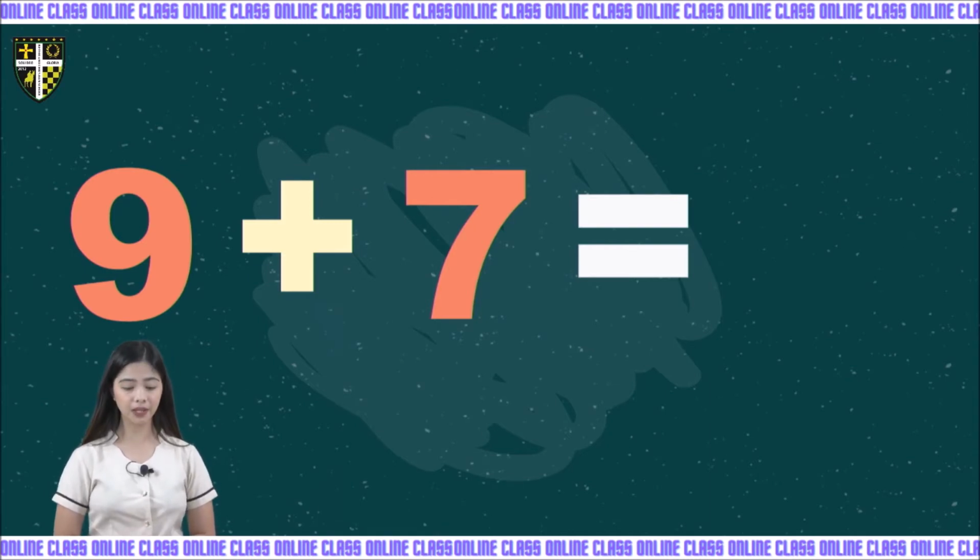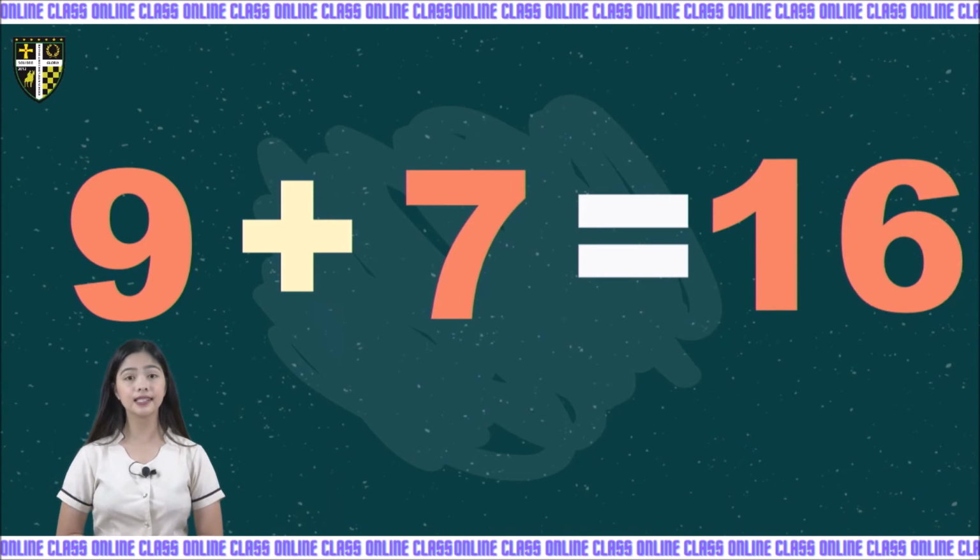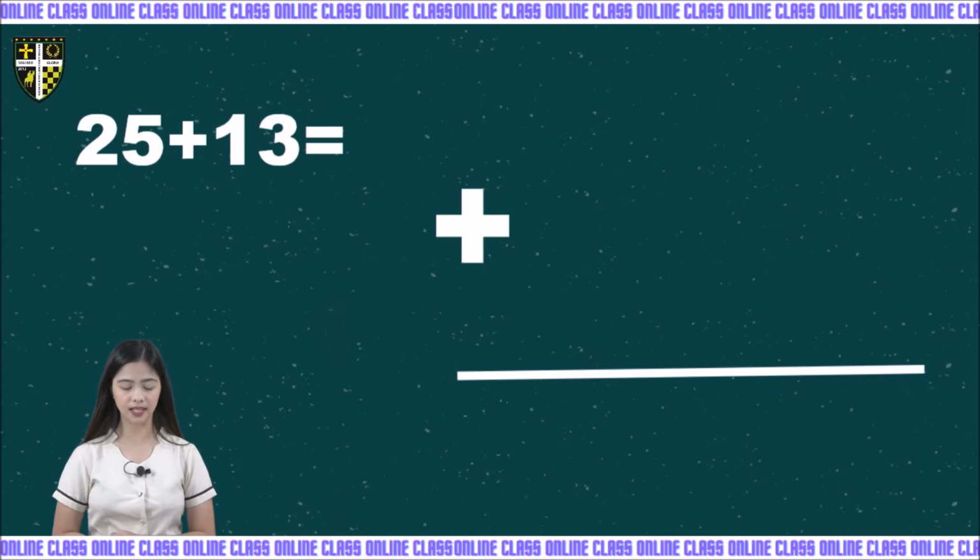So 9 plus 7, of course, the equal sign is equal to 16. And 16 is the sum. Very good. 16 is the sum because it is the answer, okay? So let's have this addition sentence. 25 plus 13. Again, 25 plus 13.